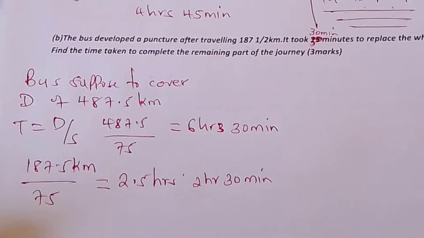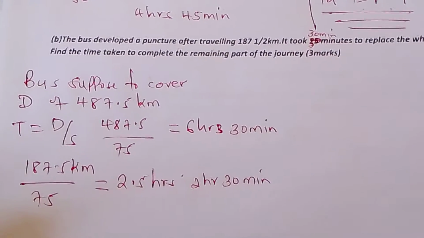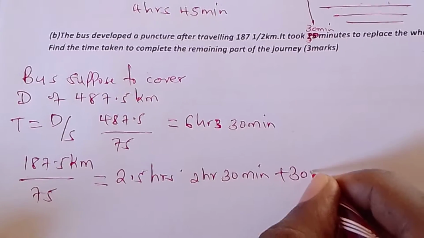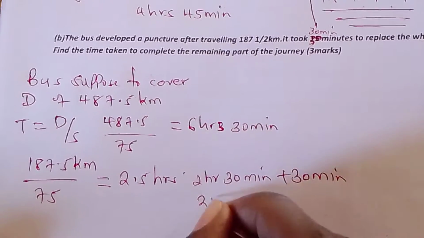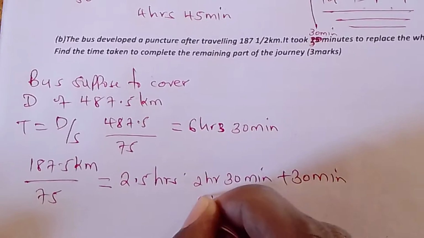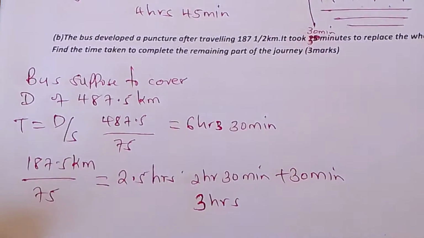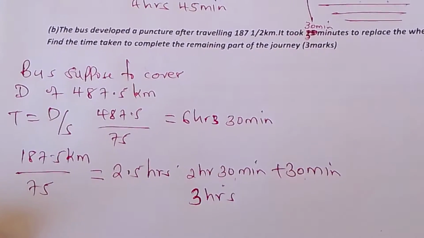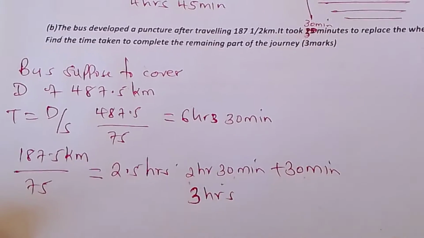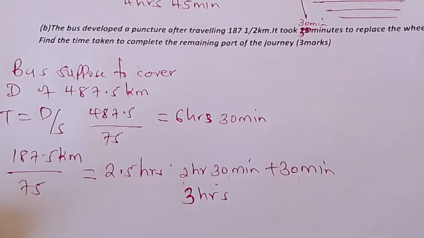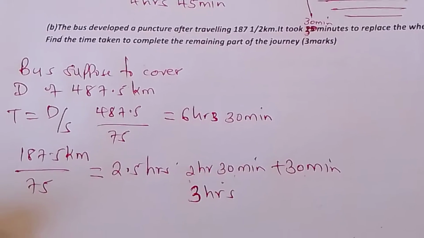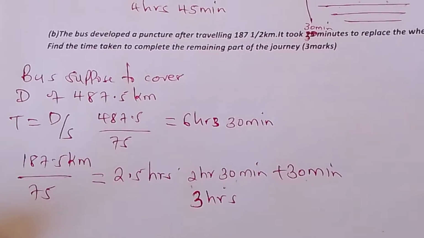But it says here it took 30 minutes to replace the wheel. So plus 30 minutes, the total time will be 3 hours, because 30 plus 30 is an hour. And now here you are being asked to find the time taken to complete the remaining part of the journey.